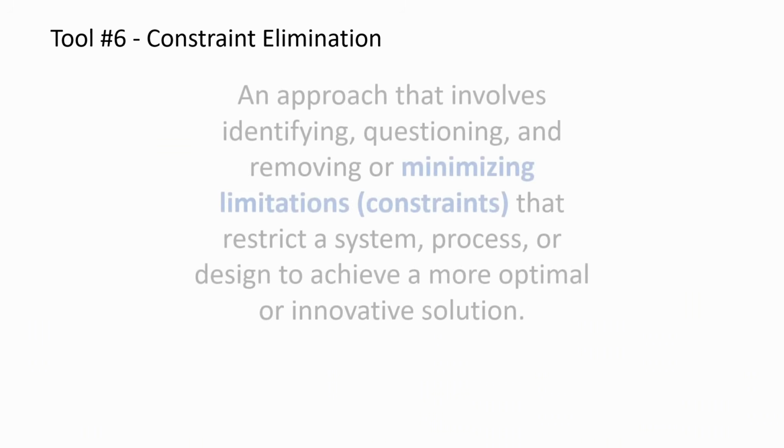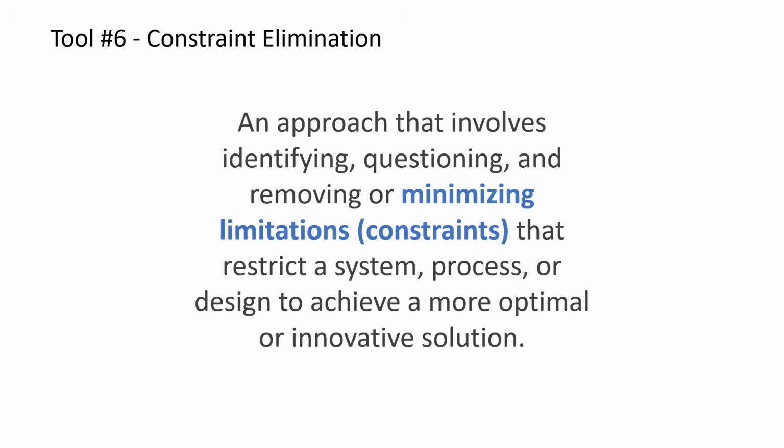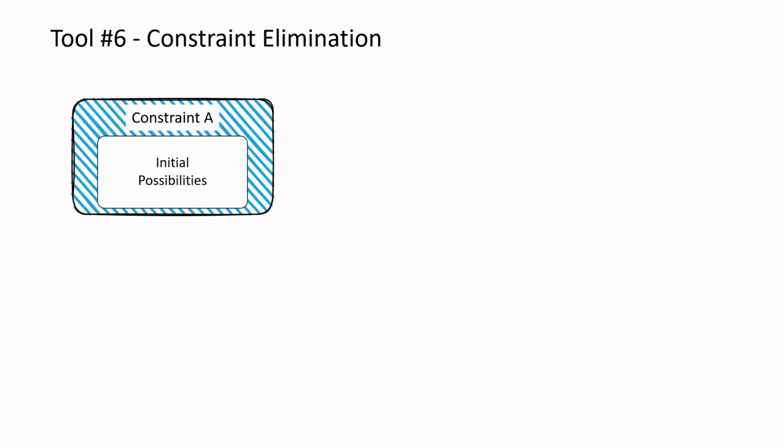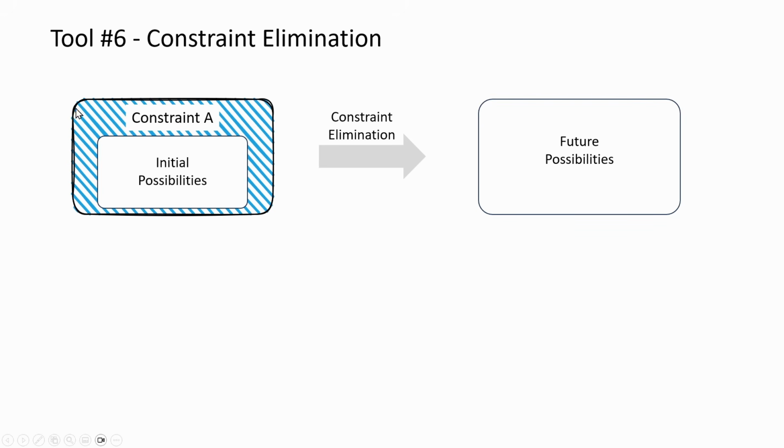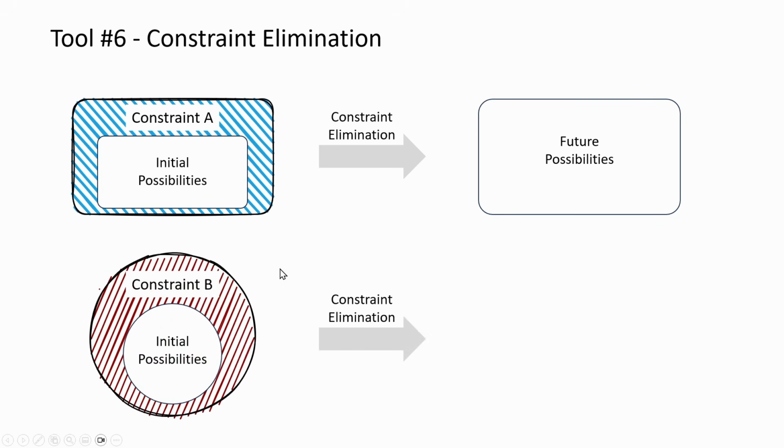Tool number 6, constraint elimination, is an approach that involves identifying, questioning, and removing or minimizing constraints that restrict our system, process, or design so that we can achieve a more optimal or innovative solution. This is one option of how we could visualize constraint elimination. Here the smaller square is our initial possibilities. The shaded square is our constraint. Once we apply the constraint elimination method and remove the constraint, our initial possibilities expand to take up the space of this larger rectangle. We could also represent the same thing in a circular form.